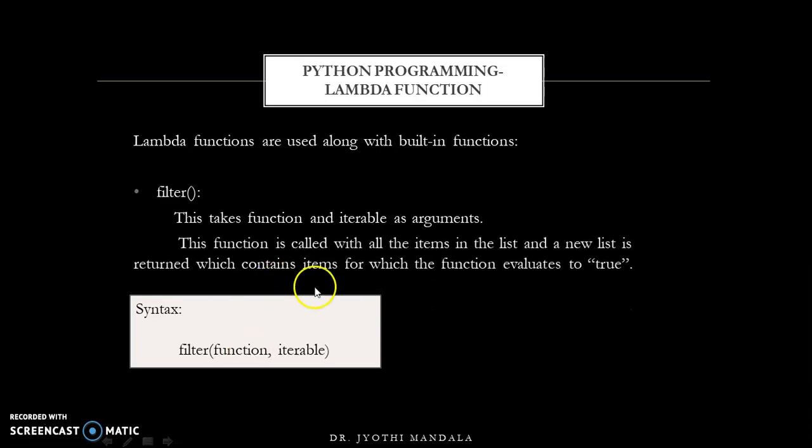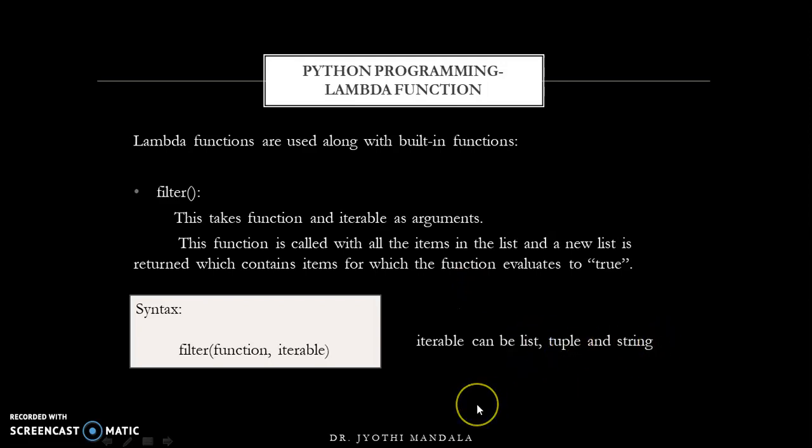Understood, all of you? The function is called with all the items of the list, and a new list will be returned which contains the items for which the function is true. Remember, whenever you are using filter, we should have an expression which returns true or false. You need to write a function like that. The iterable can be a list, tuple, or a string.